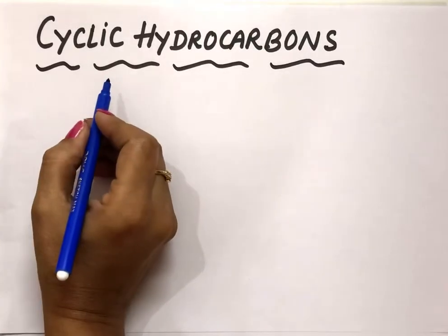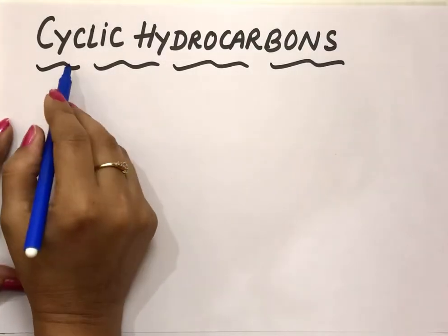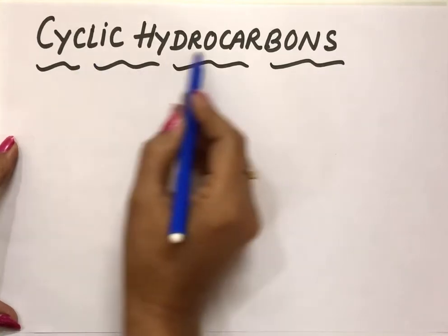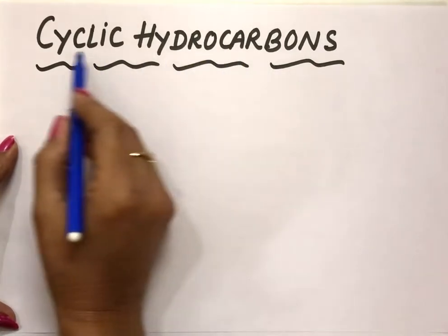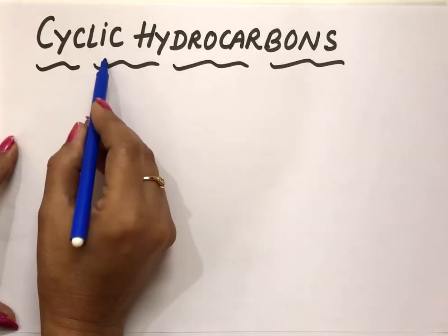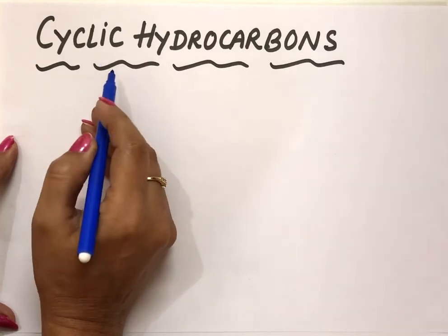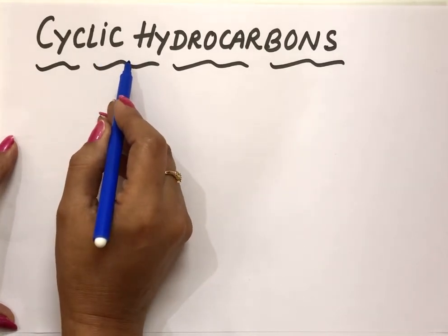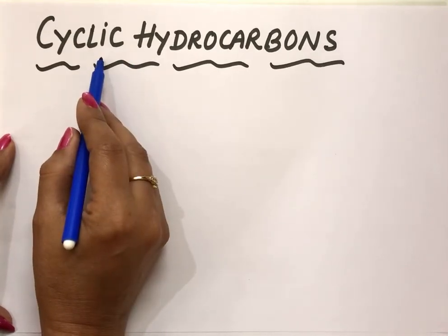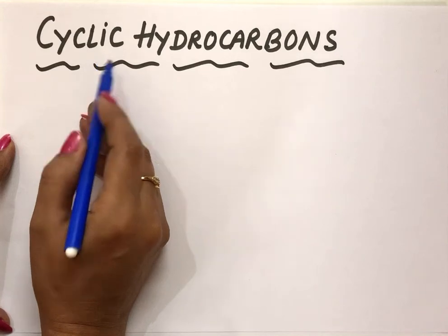Next topic in carbon and its compounds chapter is cyclic hydrocarbons. Now, what are cyclic hydrocarbons? From the name only, it's clear. Hydrocarbons which are in a cyclic way, that means which are in a ring form. So, the carbon atoms in these compounds are actually arranged in the form of a ring, and these also can be further saturated or these can be unsaturated.